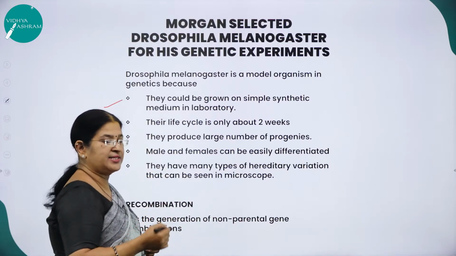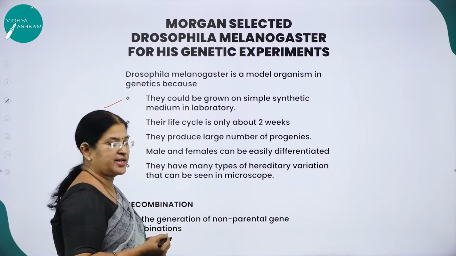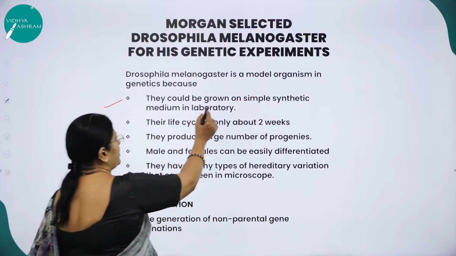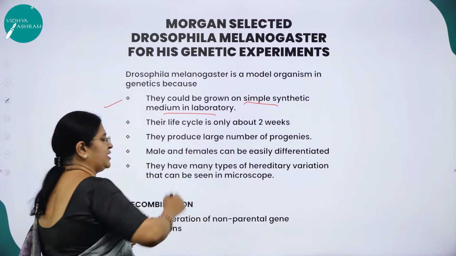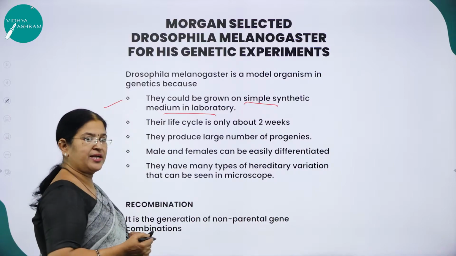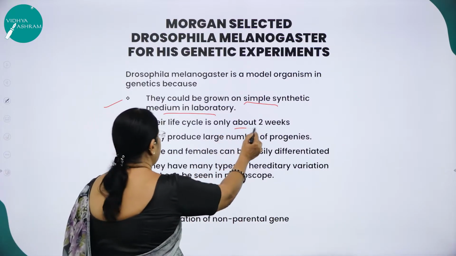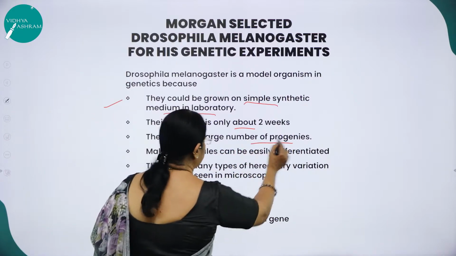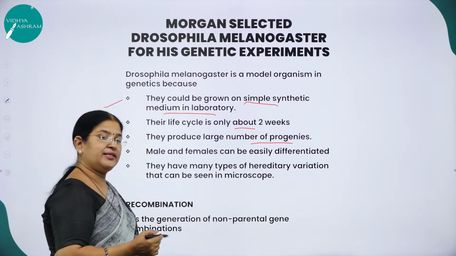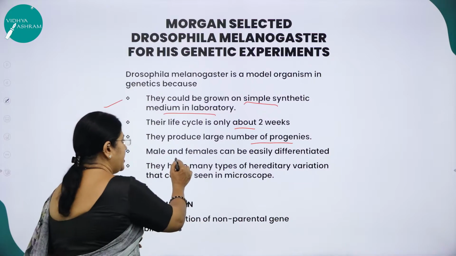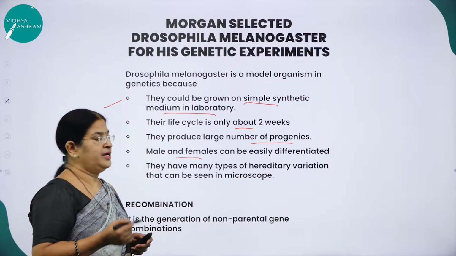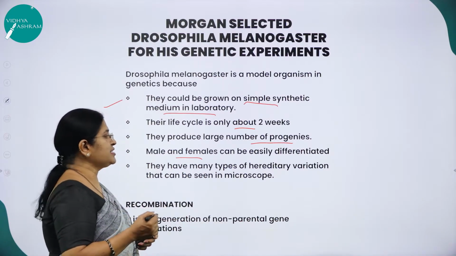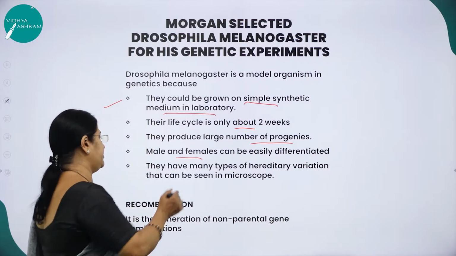So why did he select Drosophila melanogaster as an experimental model? They could be grown on simple synthetic medium in the laboratory. Their life cycle is only about 2 weeks, and they produce a large number of progenies. And they exhibited sexual dimorphism, that is, the males and the females can be easily differentiated.